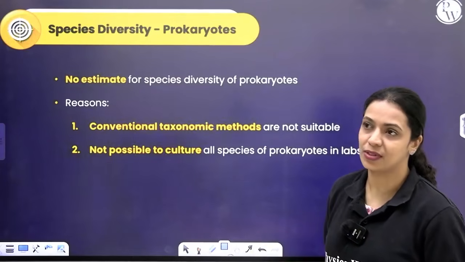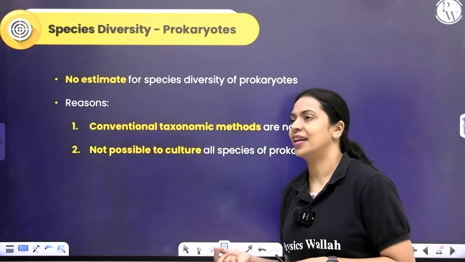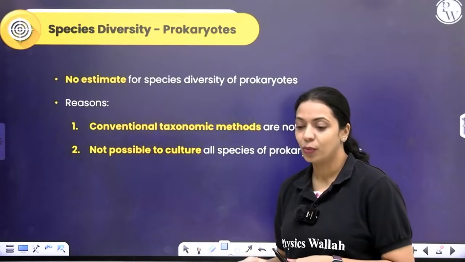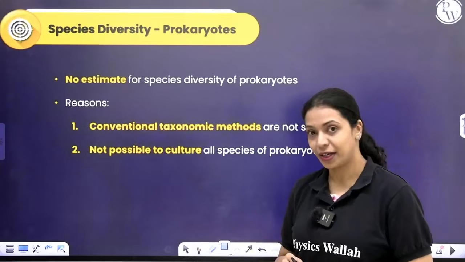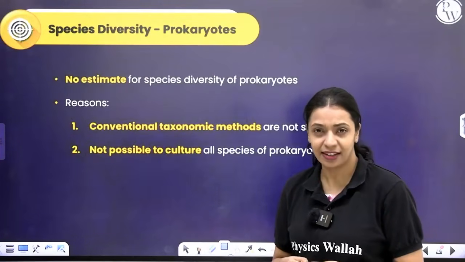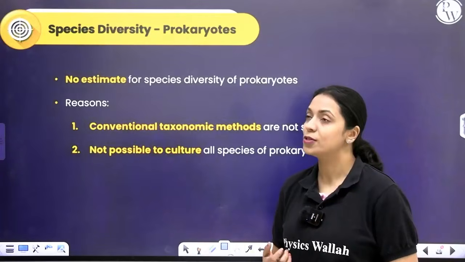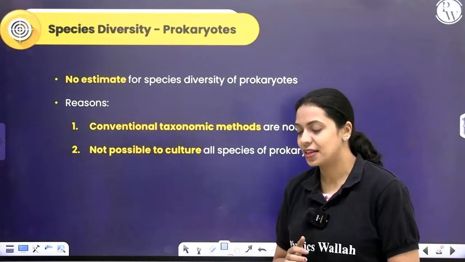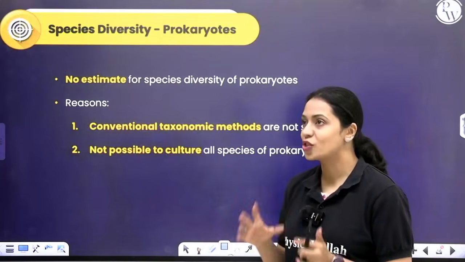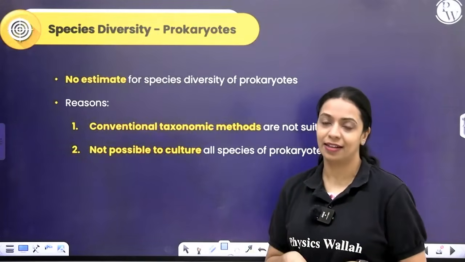for prokaryotes. For example, if there is a bacterium which is an obligate parasite, it will be difficult to cultivate. There are some organisms that could cause deadly diseases and it's not safe to culture them. Also, sometimes they grow in extremes of habitats and climatic conditions which we cannot replicate in a lab.